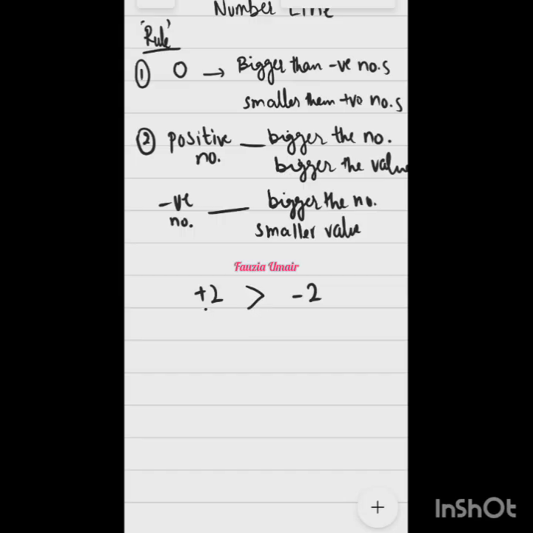That's right. So how are we going to read it? We are going to read it like this: plus 2 is bigger than minus 2. So this sign basically means is bigger than, or is larger than. This is what this sign means, right?